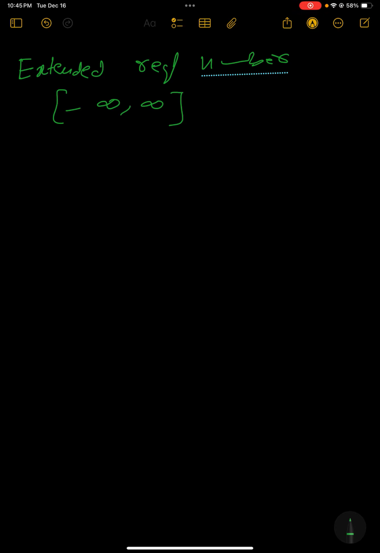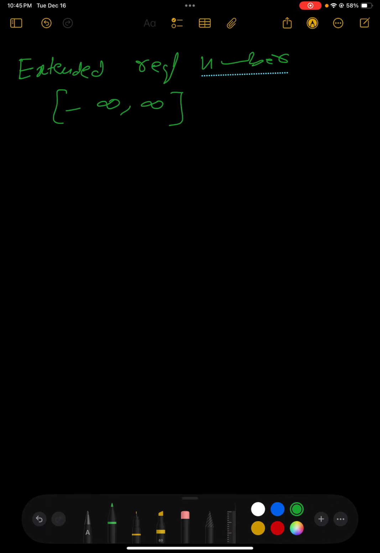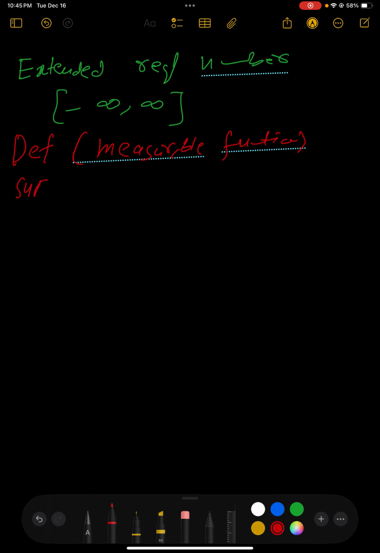So then we have a definition. The definition is of a measurable function, but in the case of the extended real number set. Suppose the underlying algebra is a sigma algebra and we have a measurable space.